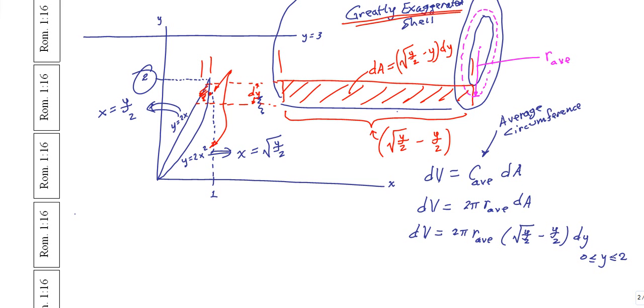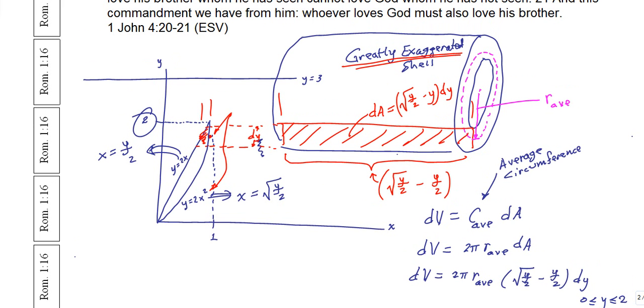now the one question that remains is what is our R average? Let me do this in pink. Well, what is this height right here? In terms of y, it's just y. It is whatever y is. It's a variable dimension. So y is ranging between the bottom where it's 0 all the way to 2 at the top, but anywhere in between it's just the variable y.